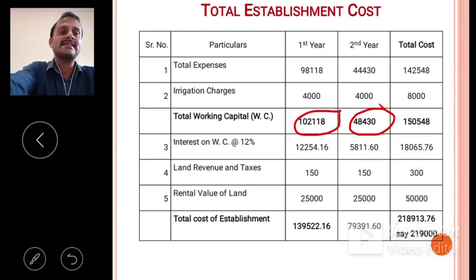Land revenue and taxes: for first year there are 150 rupees, and also second year 150 rupees, land revenue and taxes for the pomegranate crop. Here most important is the rental value of land. How to calculate the rental value of land?